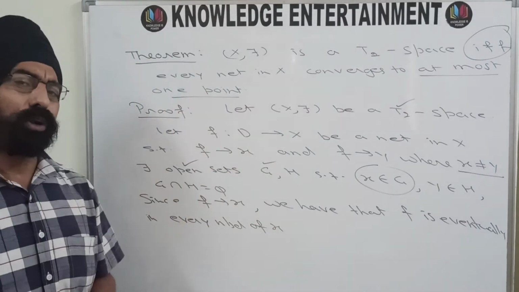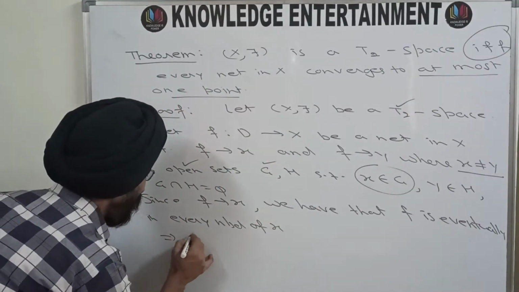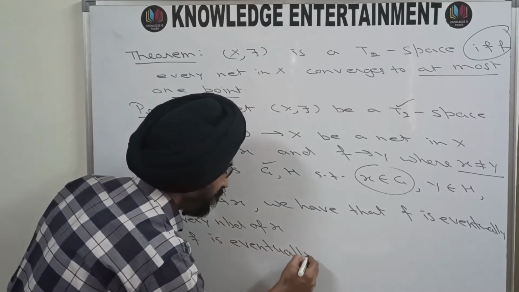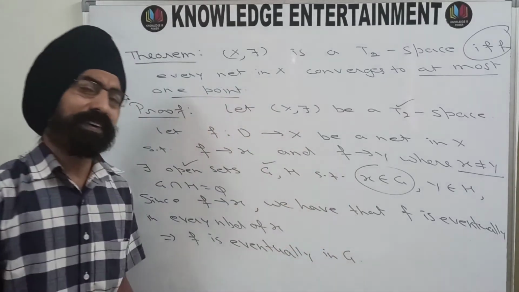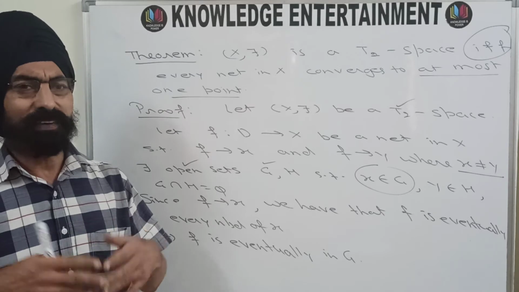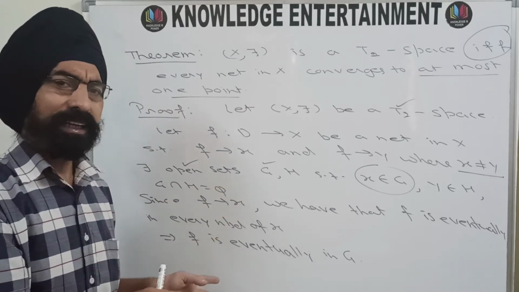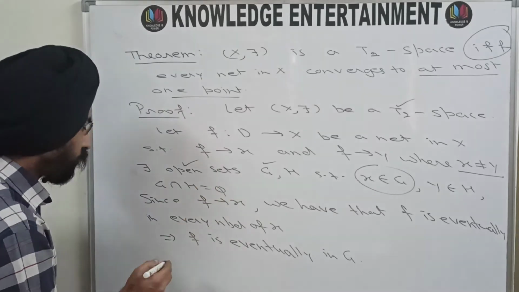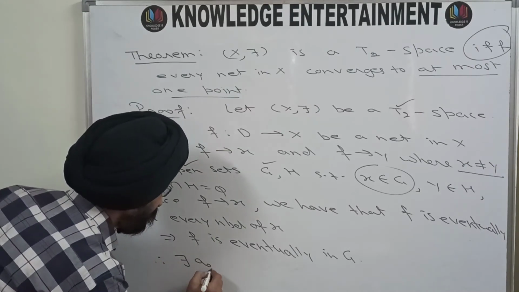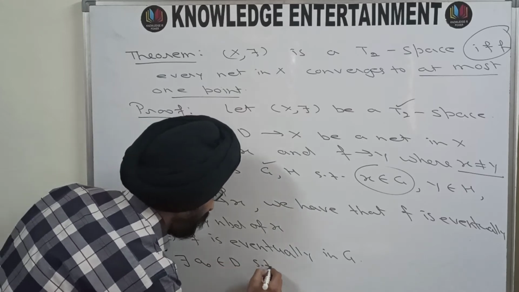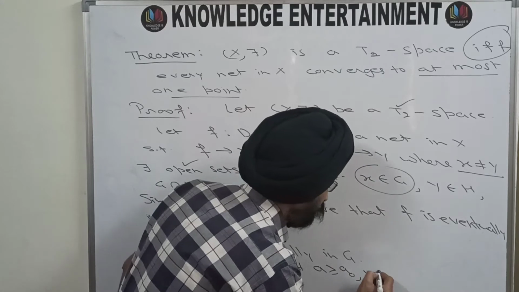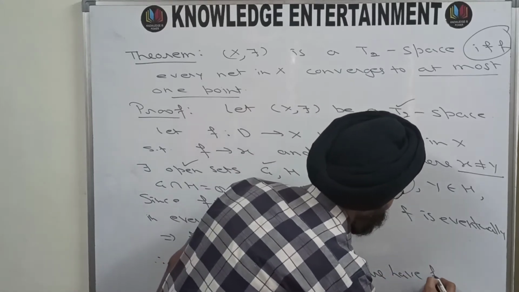And G is also a neighborhood of X. So this means F is eventually in G. And F is eventually in G means there will be some stage A naught such that whenever A follows A naught, your FA belongs to G. So therefore, there exists A naught in D such that for every A that follows A naught, we have FA belongs to G.